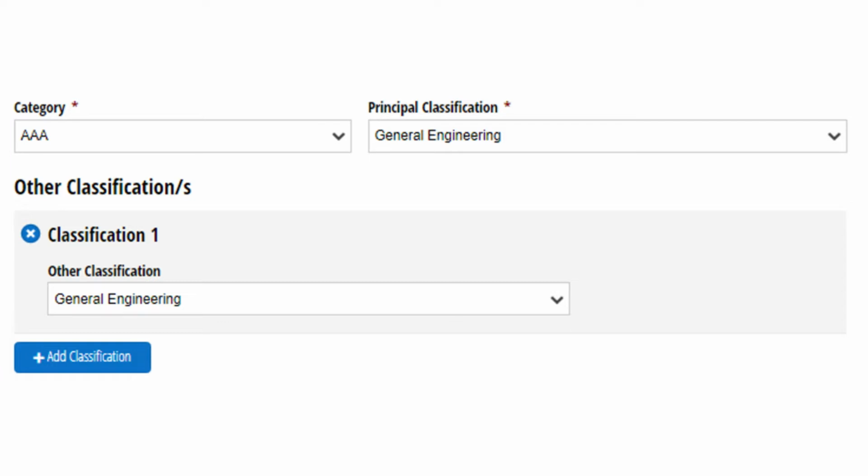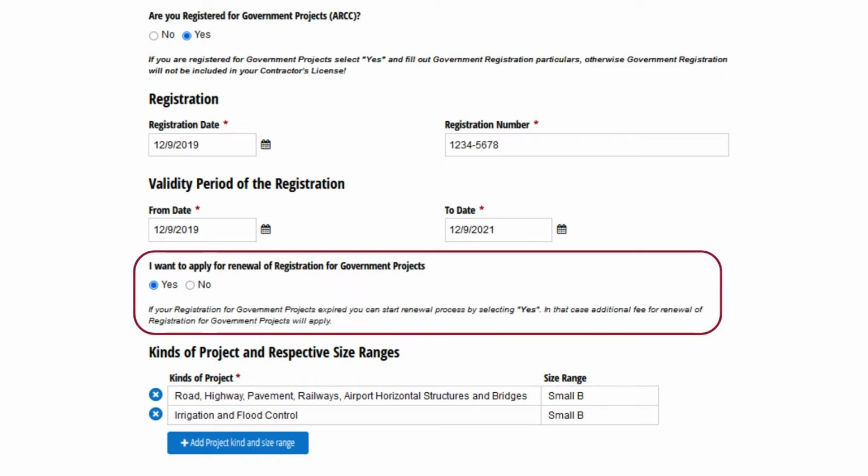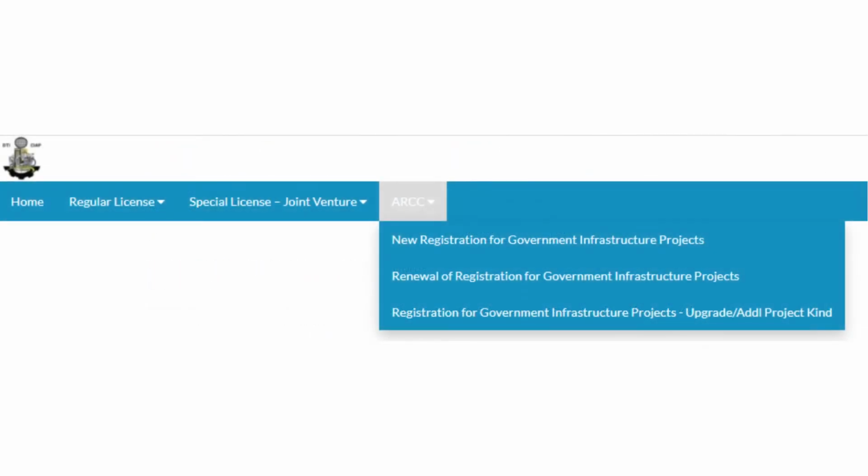In the general information, the applicant can renew their registration for government projects or ARCC. Select ARCC project kinds based on your current primary classifications and other classifications. Otherwise, the ARCC project kinds will not be included in the digital license. Please take note that the upgrading of size range in ARCC and additional project kind in ARCC shall be filed separately. Forms for these application types can be found on the home page, under ARCC and under Registration for Government Infrastructure Projects, Upgrade, Additional Project Kind.